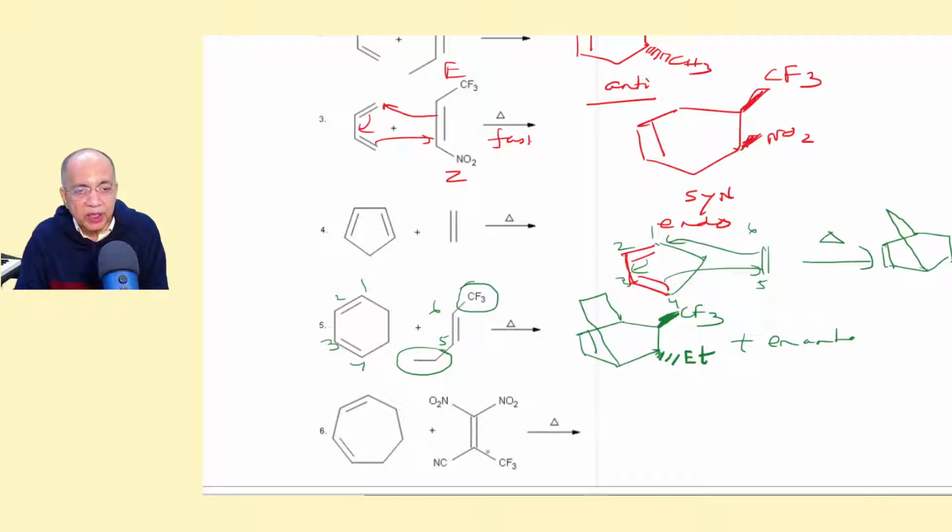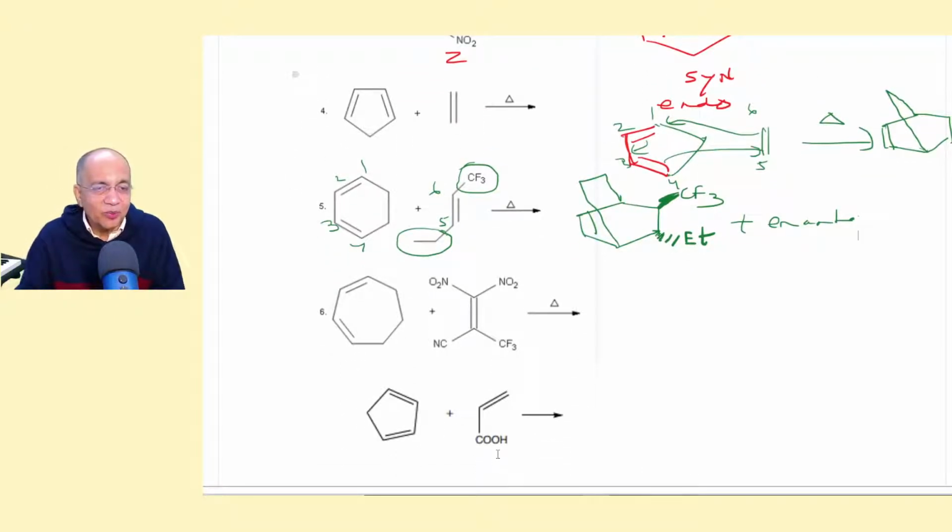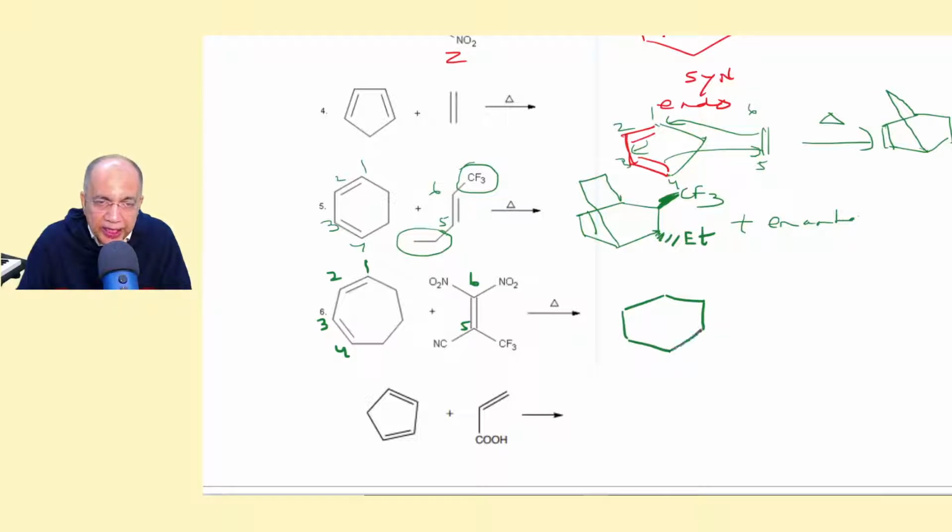Coming to this, where it is tetra-substituted, this is the diene part. And the 1, 2, 3, another bridge will be hanging up, connecting 1 and 4. So this is 5 and 6. Let us draw the 6-membered ring, and 1, 2, 3, 4, 5, 6.